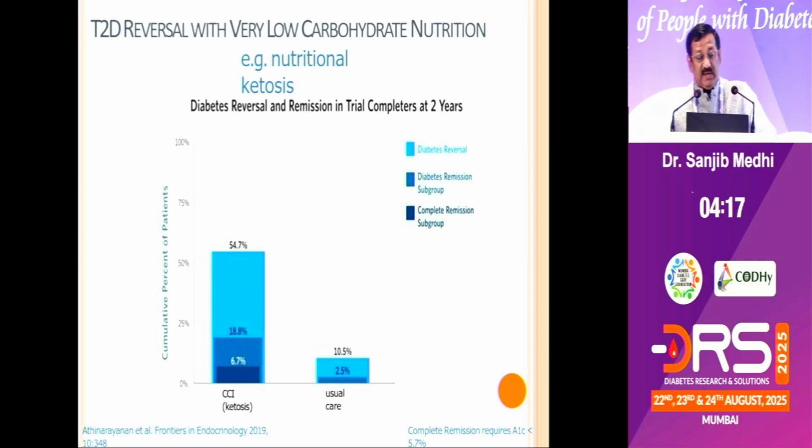It has been seen that with diabetic reversal and remission using a ketosis diet, you can reverse diabetes by almost 55%. You can achieve remission to the tune of almost 19%, and complete remission to the tune of almost 7%, by going in for low carbohydrate nutrition, that is, less than 800 to 900 calories per day. The data is in front of you.